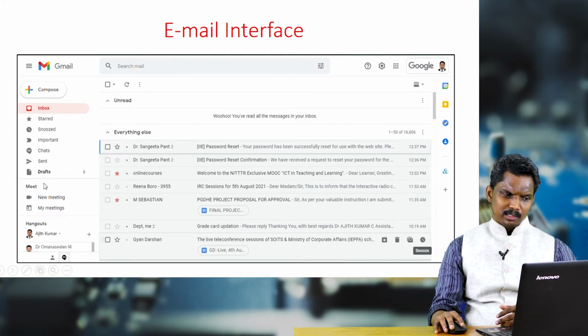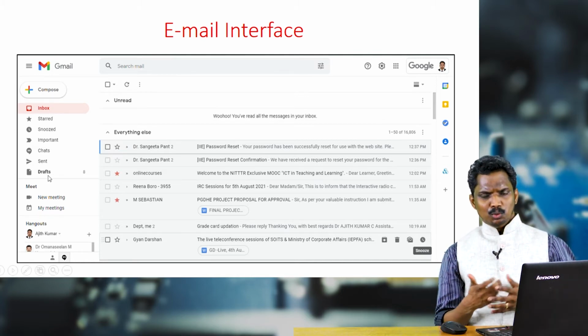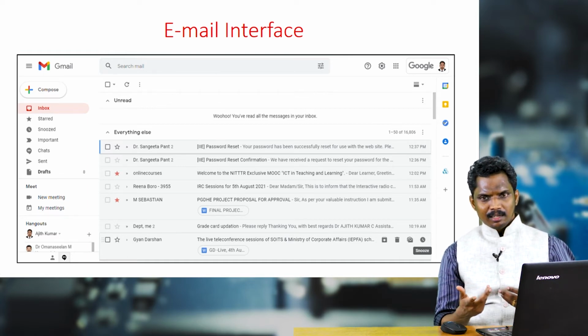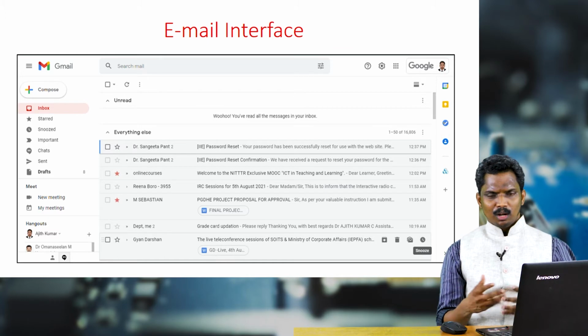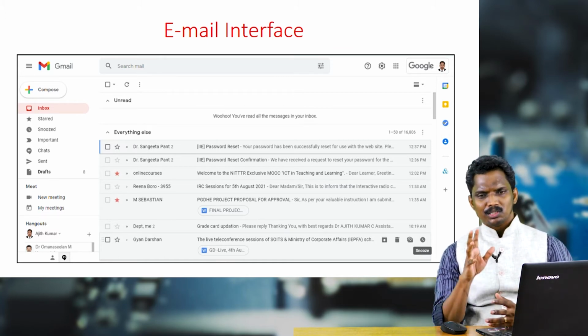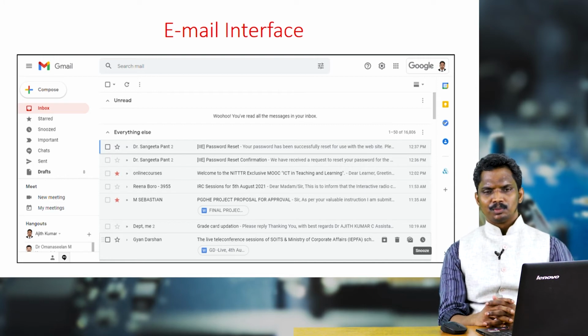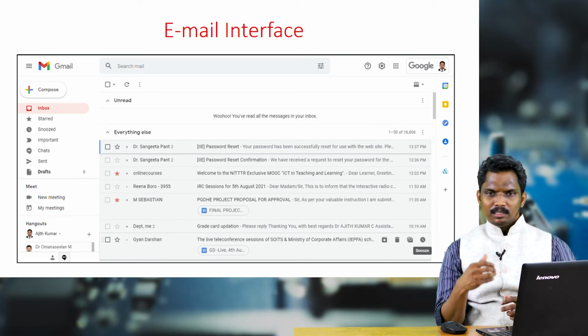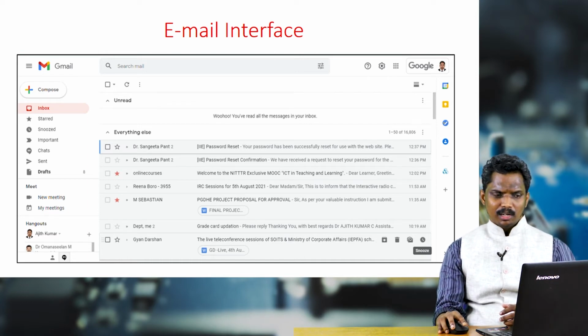Then drafts: suppose I am composing a new message and it is not complete, I can simply close the Gmail window, and the message will not be lost; it will be saved in the drafts folder. The next day you can complete that email and send it. So drafts is for that.